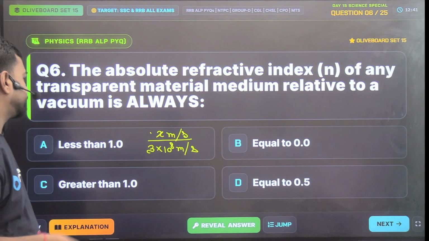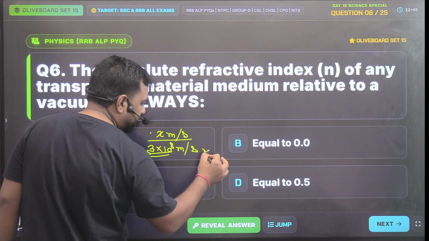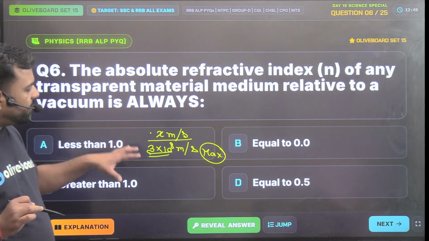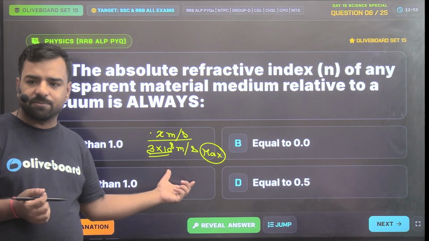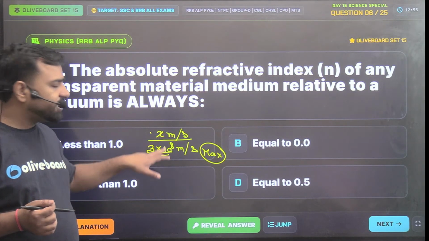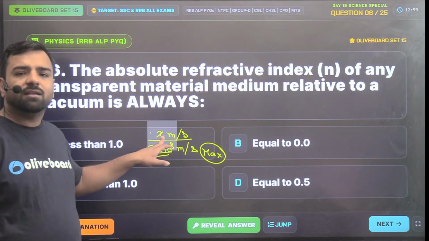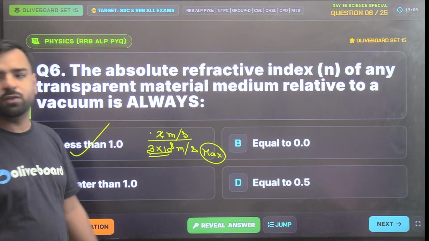Now, this speed is the maximum speed, right? We know this is the maximum speed. There would be no other medium in which the speed can exceed this. So that means if both the speeds are same, the ratio will be 1. But if it is less than 1, so here the first option is less than 1.0. So we'll go with option number A.